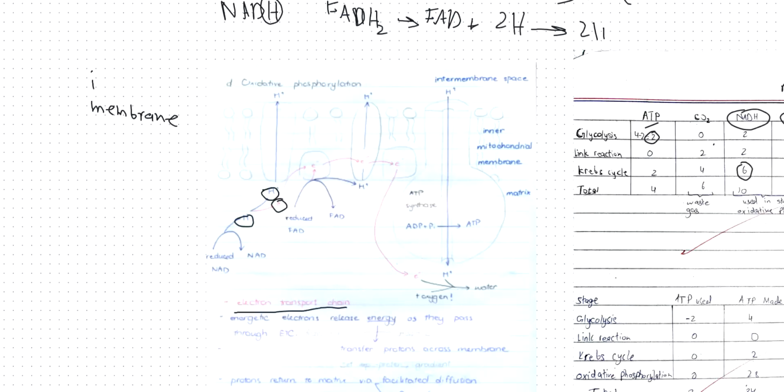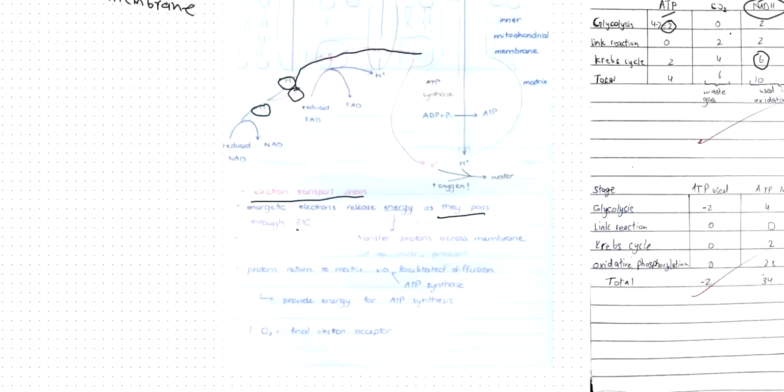Now, these electrons that are produced will go through this electron transport chain, and these electrons are energetic. So energetic electrons release energy as they pass through the electron transport chain. So what is the electron transport chain? It's basically the place where electrons release energy while they move.